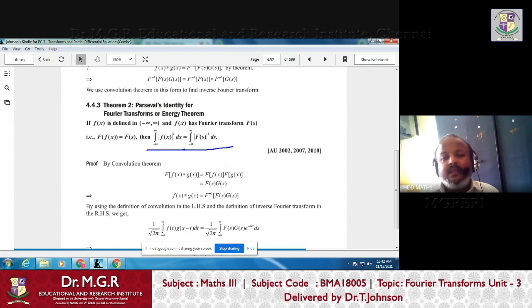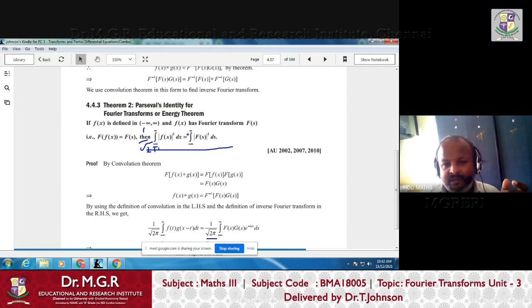Why is it not there? Because here they are using 1 by root 2 pi for the Fourier transform definition and another 1 by root 2 pi for the inverse Fourier transform definition. So they split the constant 1 by 2 pi as 1 by root 2 pi for the Fourier transform and another 1 by root 2 pi for the inverse Fourier transform.